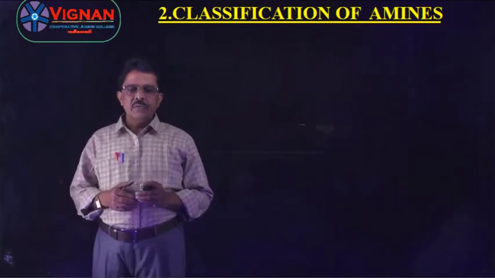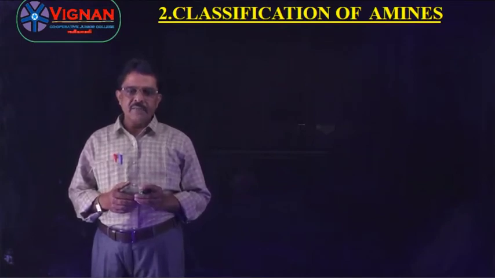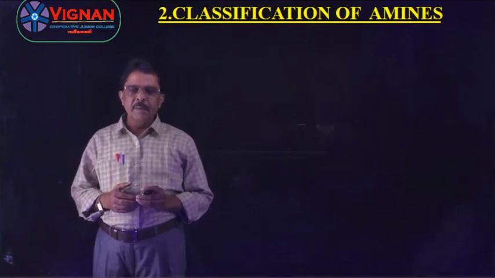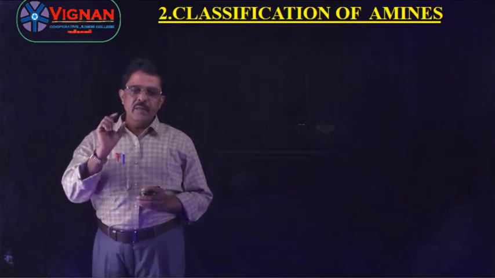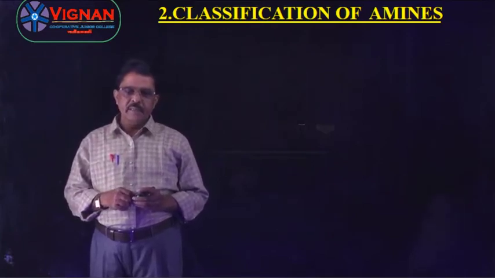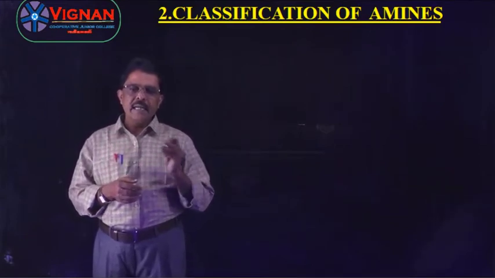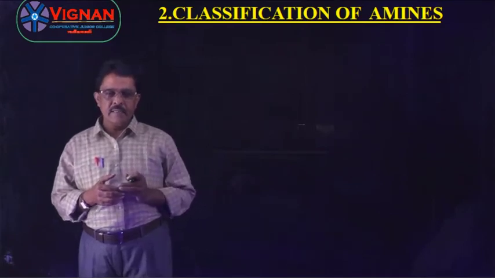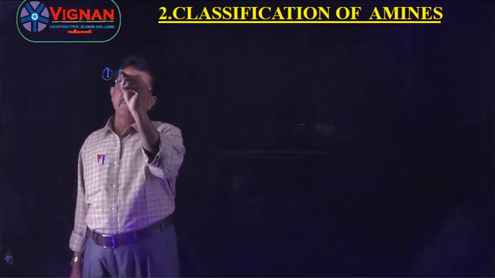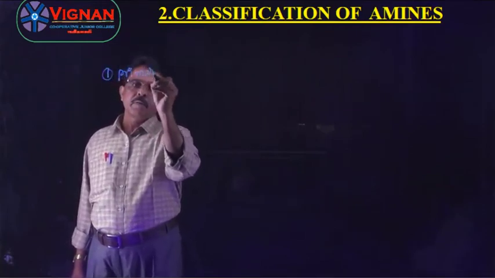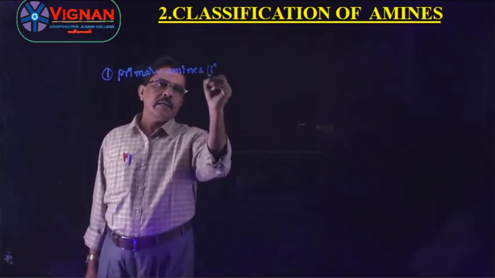Classification of amines. Amines are classified as three types depending upon the number of alkyl groups attached to the nitrogen atom of ammonia. They are primary amines, secondary amines, and tertiary amines. Number one, primary amines. Primary amines are 1 degree amines.